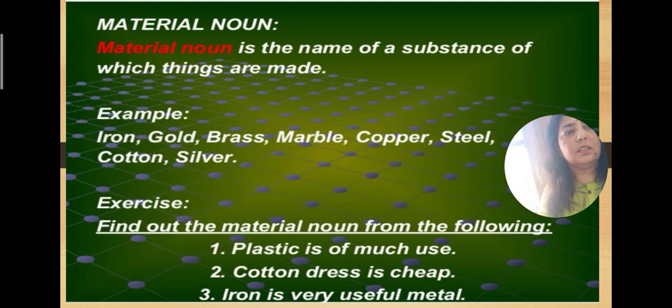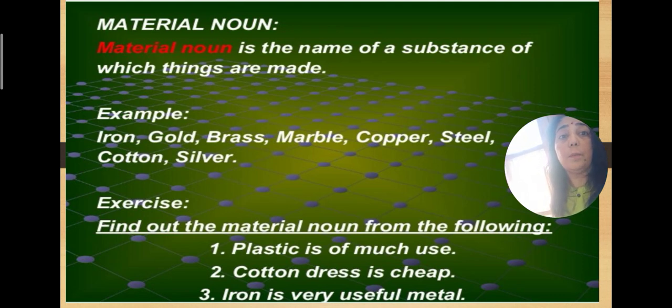A material noun, children, is the name given to the substance with which things are made. That material which is used for making other things, that material's name is a material noun. For example, iron. You can see many things are made of iron, so iron is a material noun.